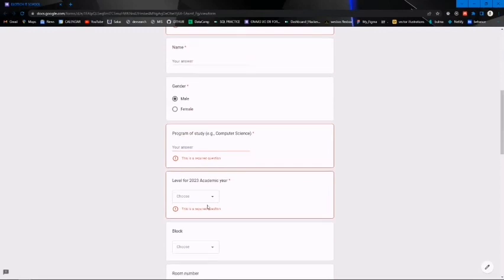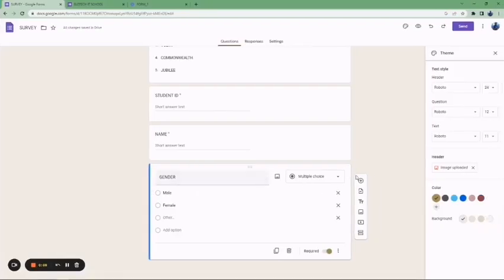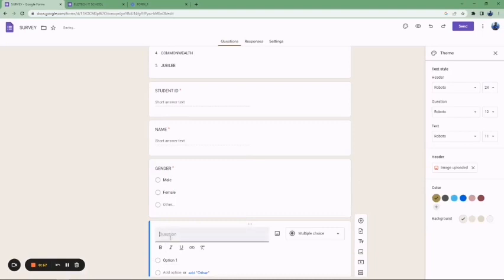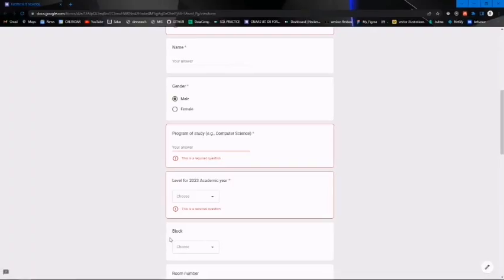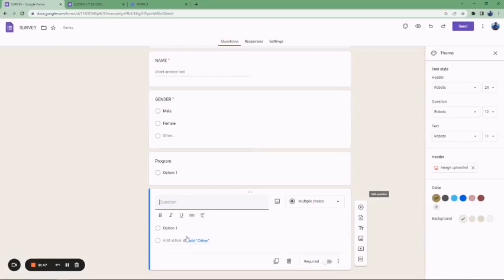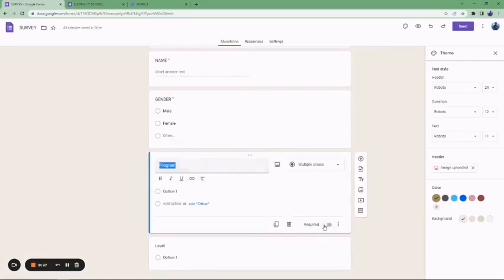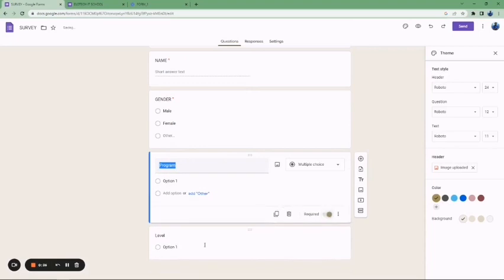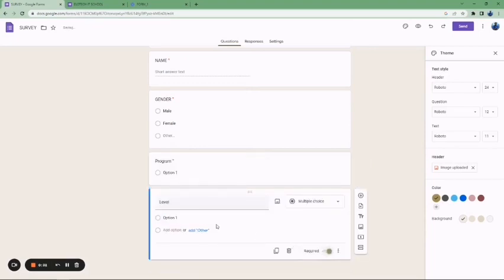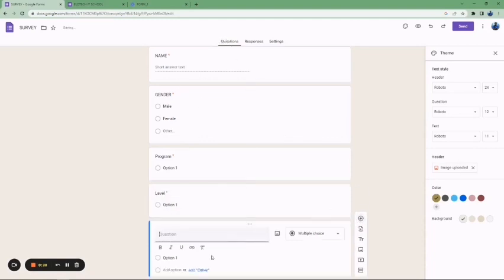Now going back to the program section here, you can add a question. So we have program, then let's add one more question to it. Let's make this level. We are going to use only this for our form. You can see this is compulsory, so the asterisk is there. If you want this also to be compulsory, make it asterisk, so the level asterisk. Then let's add one more thing, that is going to be contact.